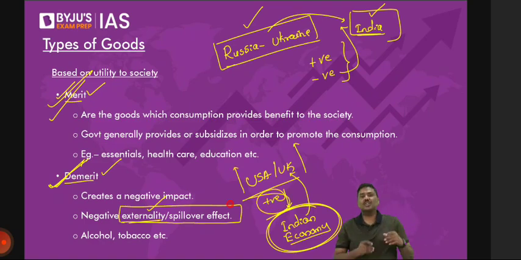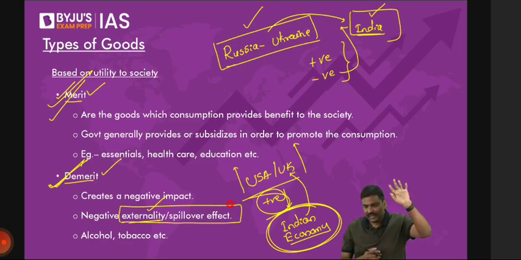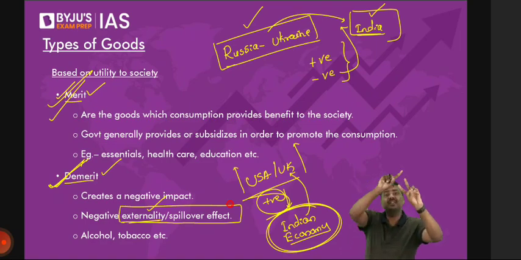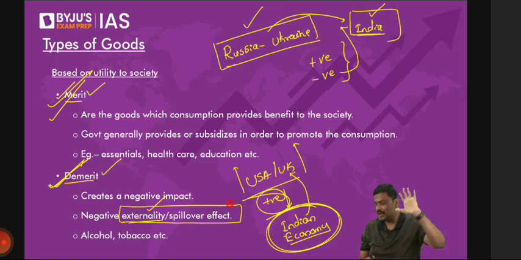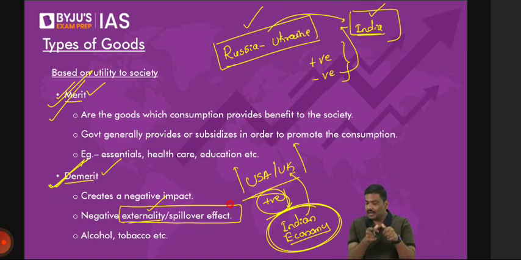So the idea of a spillover effect or an externality means there are two events, not related. There are two events. But when one event happens, the impact of this event will be there on the second event. This is called an externality or a spillover. And the second point here is that externality or spillover can be positive, can be negative as well.